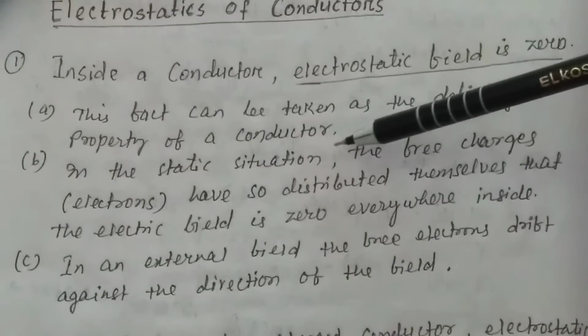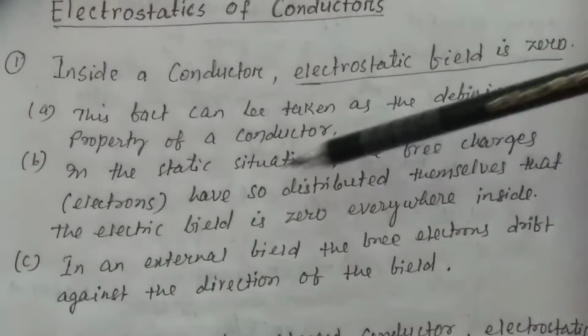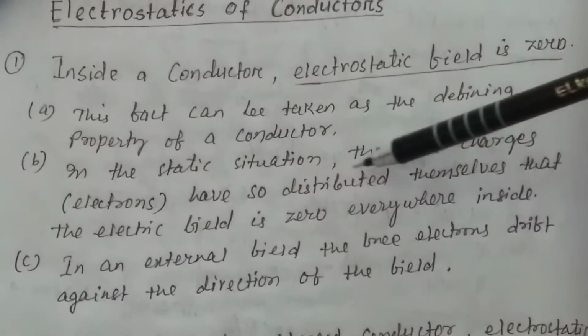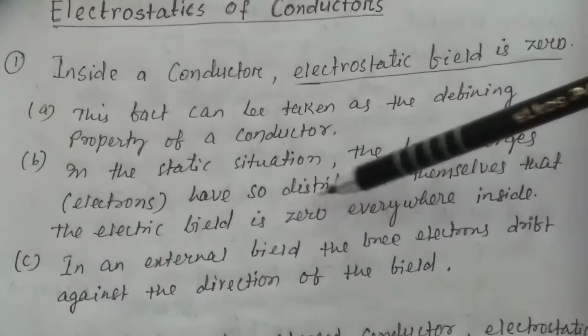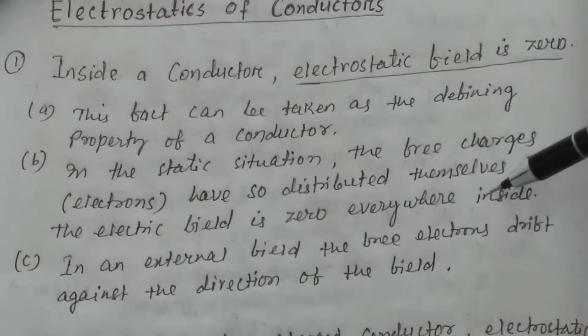In the static situation, the free charges or electrons have so distributed themselves that the electric field is zero everywhere inside.